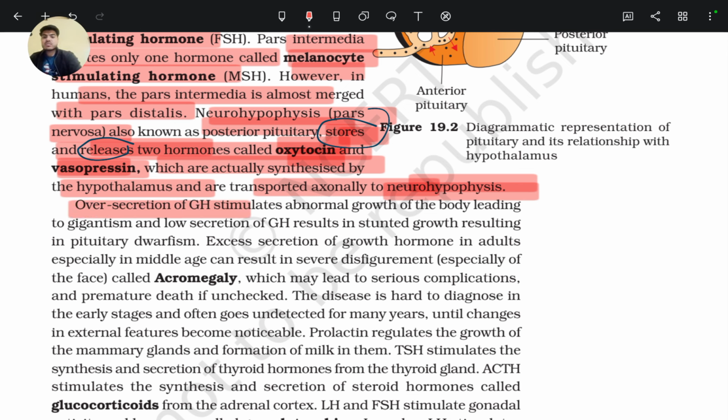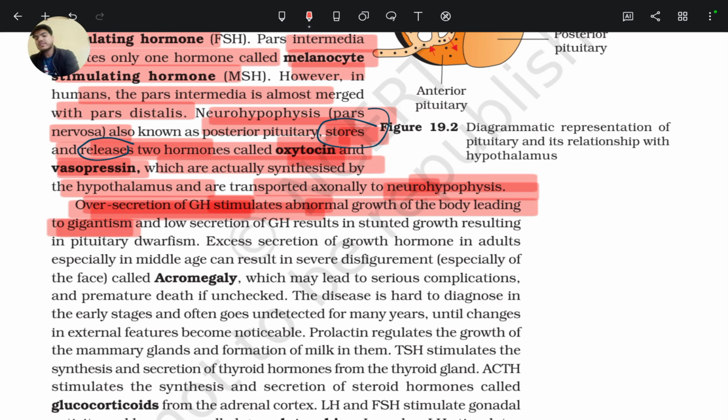Over secretion, let's read these hormones. First, growth hormone. As we know, growth hormone is for growth of the organism's body. So over secretion of growth hormone stimulates abnormal growth of the body.